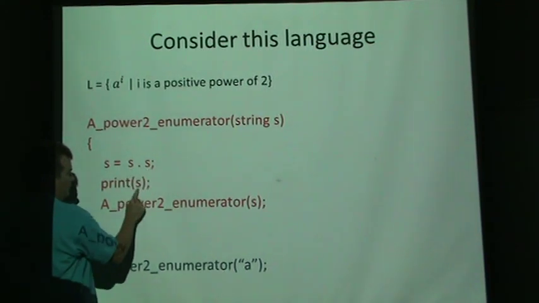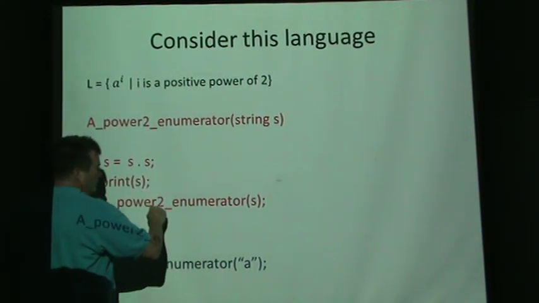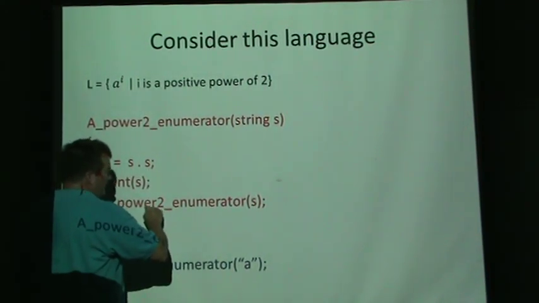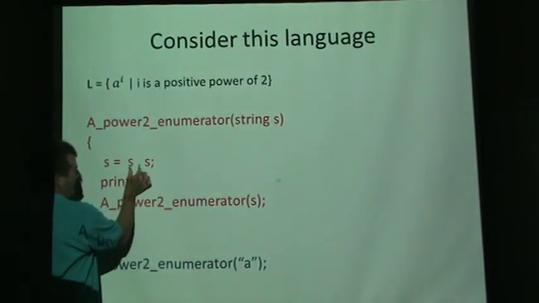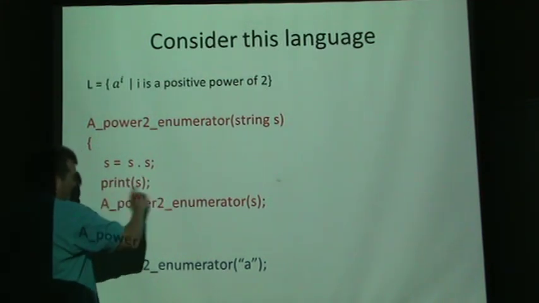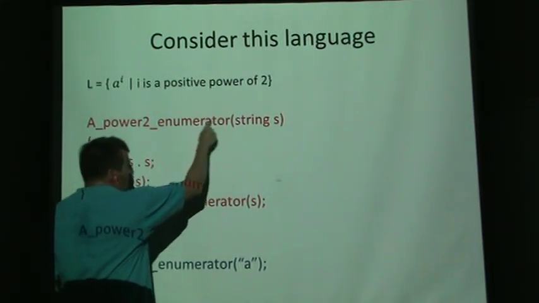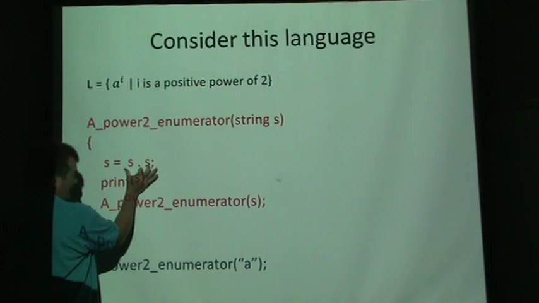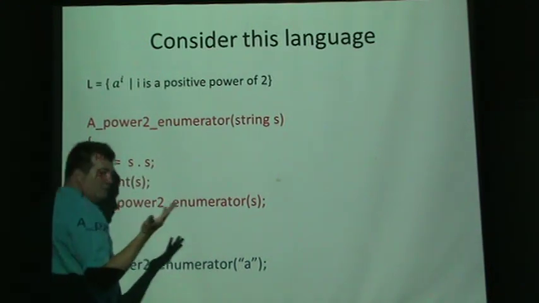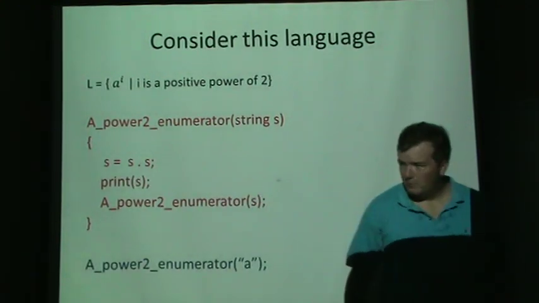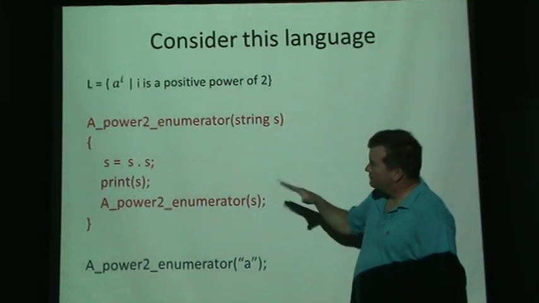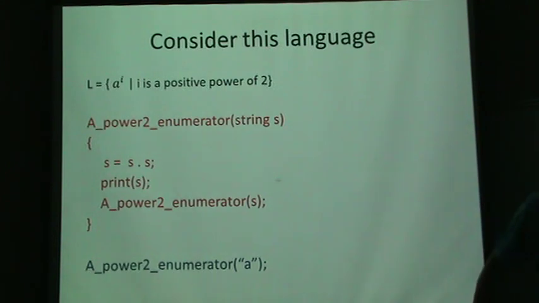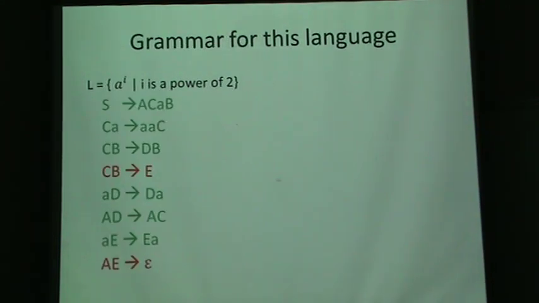So we have AA, we print it out, and then we call the program again with AA as input. So now we take AA and AA, which is 4 A's, print that out, call it again with 4 A's. Now we have 4 A's and 4 A's, that's 8 A's, print it out. So we can enumerate this language. Almost all languages can be recursively enumerated, printing out the results. But now the question is, how would we build this language?